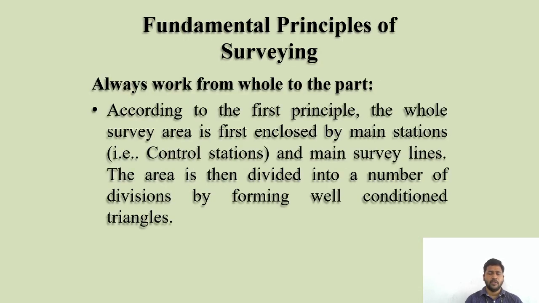Why are these principles fixed for doing a survey? Why only these: whole to part, and with reference to a line? How can you locate one more point, another station?